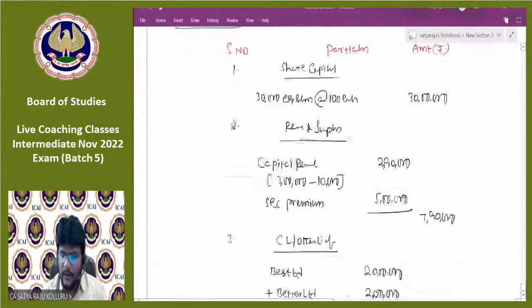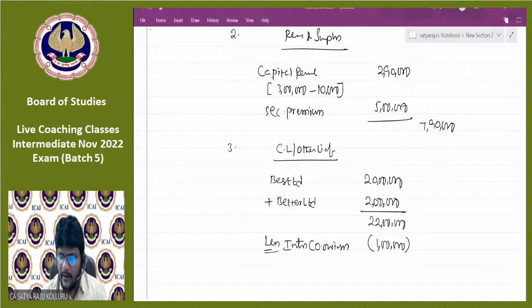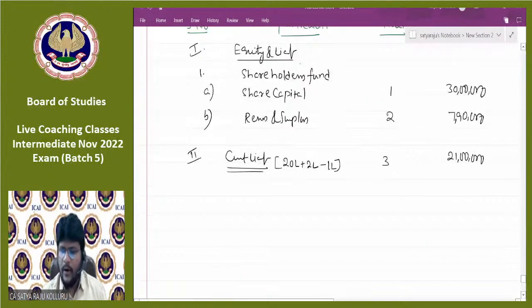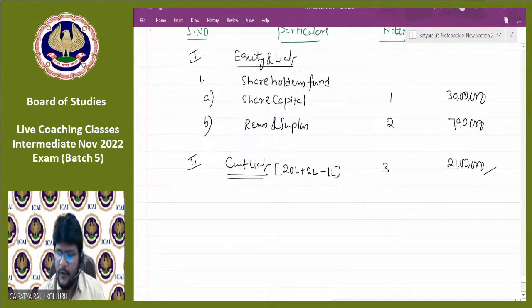Okay. Then total will be 22 lakhs. Or you can put here itself, the total will be 22 lakhs less intercompany owings. So this is the first problem. That's why I'm telling in detailed amount. 1 lakh. So net will be 21 lakhs only. So the same thing I already presented here. Next, sir, I think with this the liabilities portion is over. Now you can start the assets.